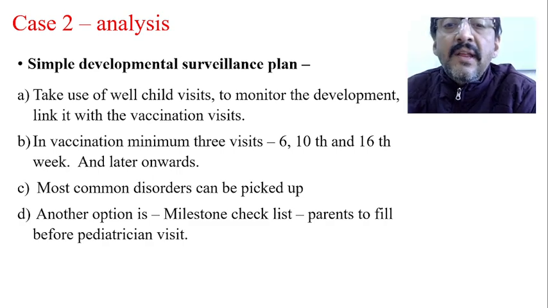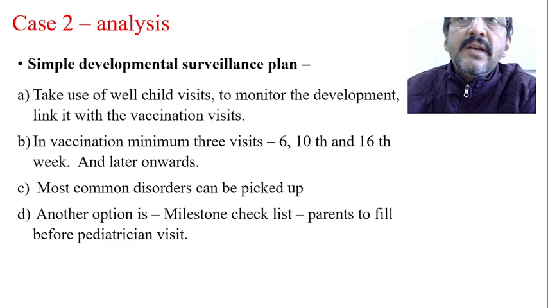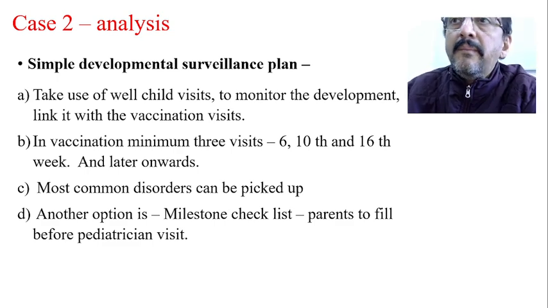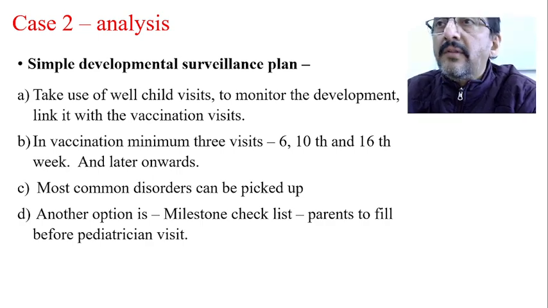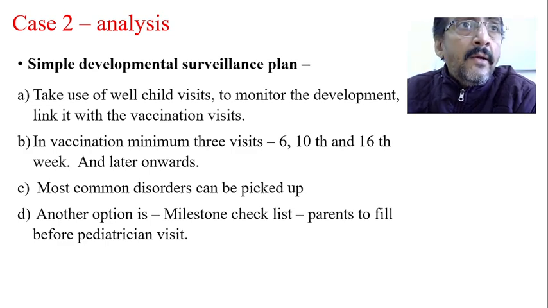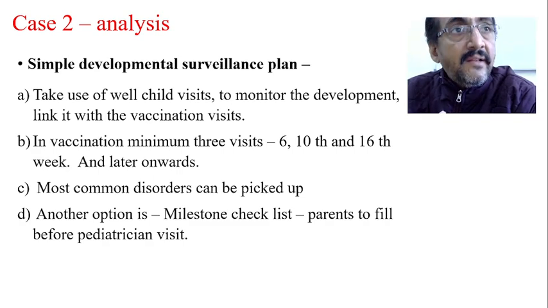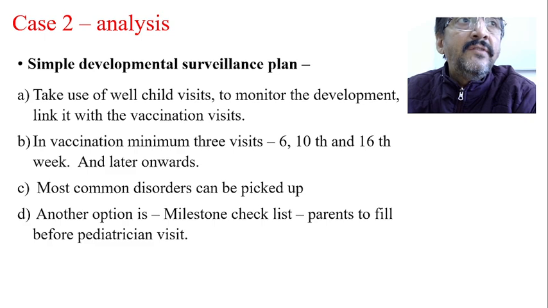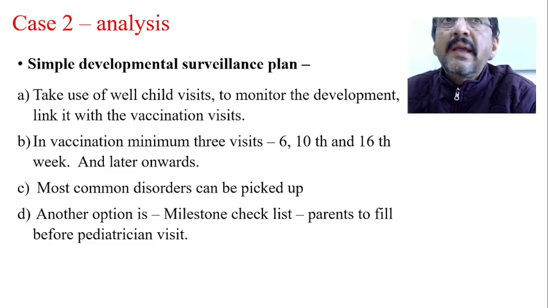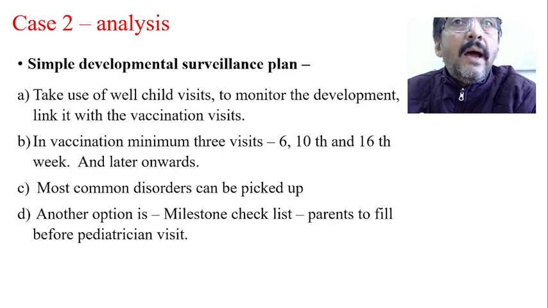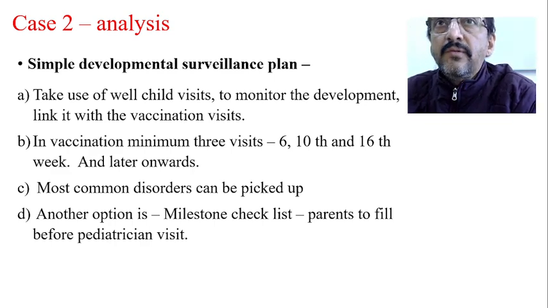Another option is you can give a milestone checklist to the mother. Give the checklist of milestones so that the mother goes on putting a tick on it, and if she finds that something is lagging behind, immediately she can consult the doctor. These are the 2 very important options for this case and also for all the other babies. Number 1, you take full advantage of the vaccination visits to examine the baby so that any developmental delay cannot be missed and will be identified at the earliest. Number 2, give a milestone checklist to the mother so that she can understand.